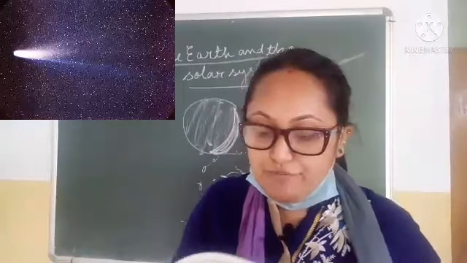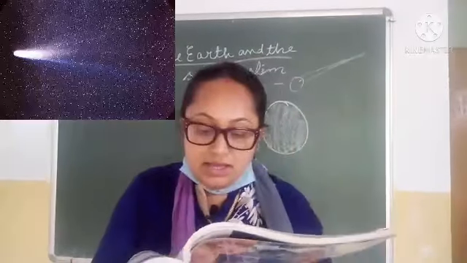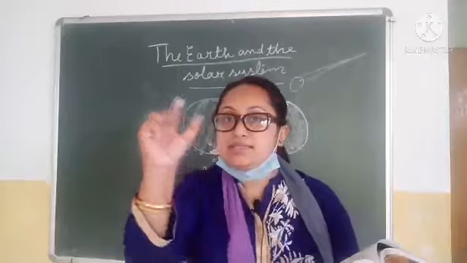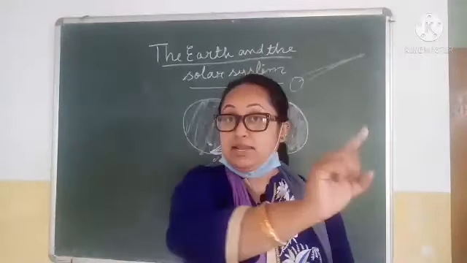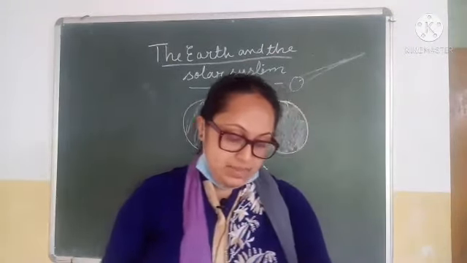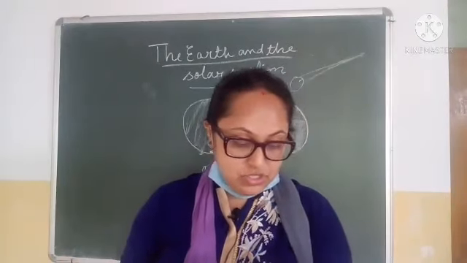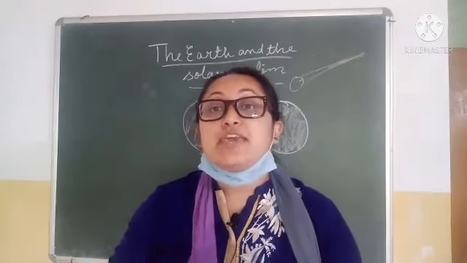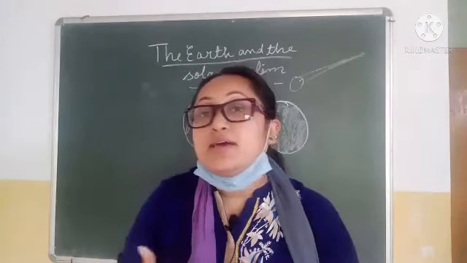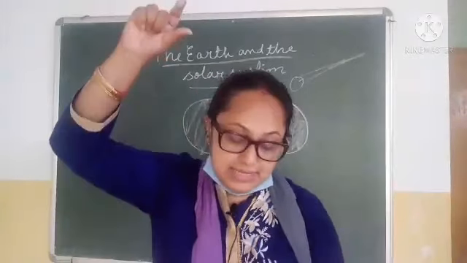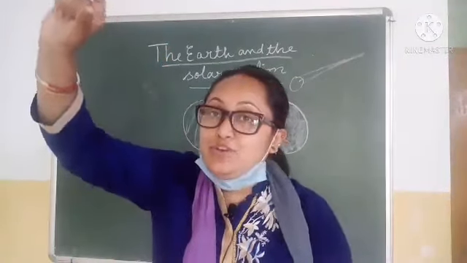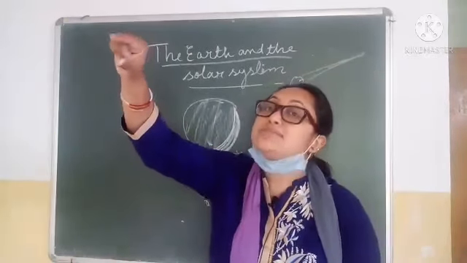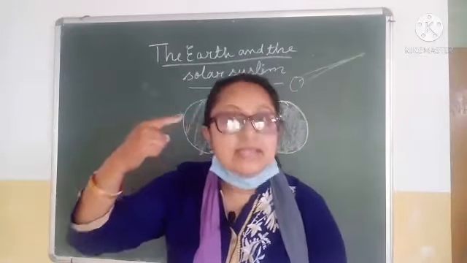Meteors are small pieces of rocks revolving around the sun. Suppose this is the sun and these are revolving around the sun. Now the presence of meteors in the sky is known only when they enter the Earth's atmosphere. We can see the presence of these meteors only when they appear in the Earth's atmosphere. We see the shooting star in the sky when they reach the Earth's atmosphere. Then only we can see them with our naked eye.